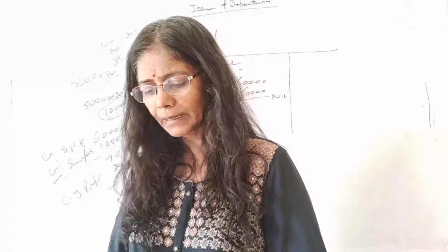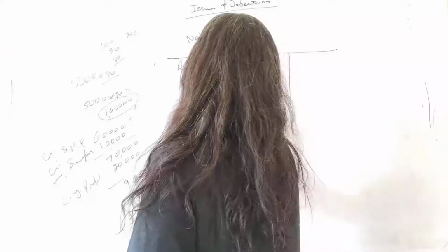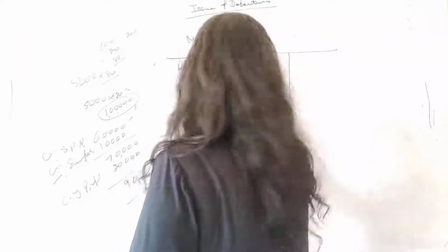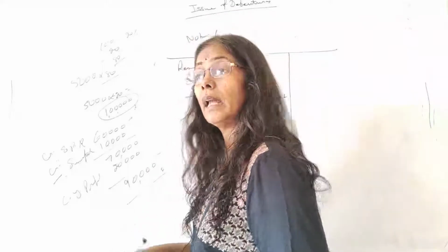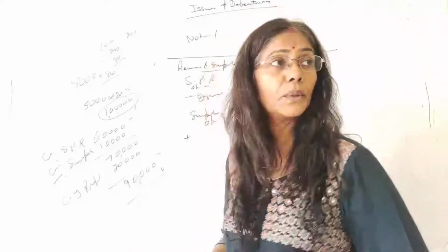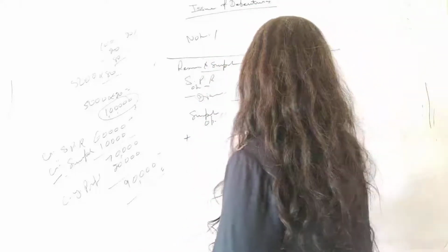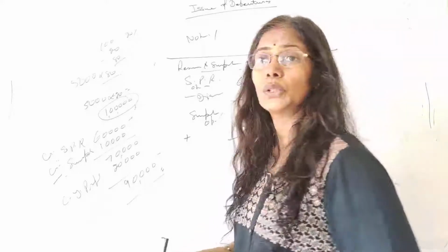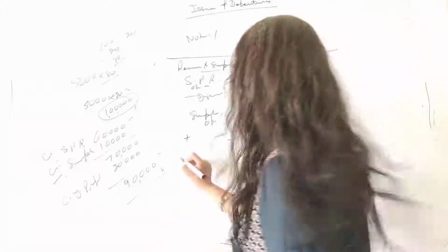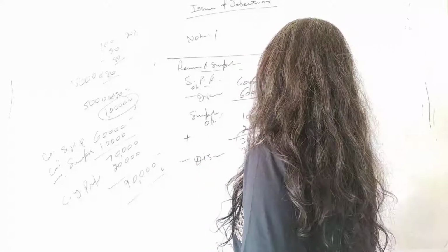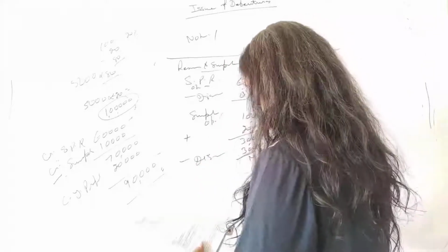Fine. And then what you have? You have surplus balance in statement of P&L. The opening balance of surplus, how much is given? 10,000. Fine. And during this year, how much is there? 20,000. So how much is the total? 30,000. So this you have used to write off your discount on issue of debenture, 30,000. This comes nil.